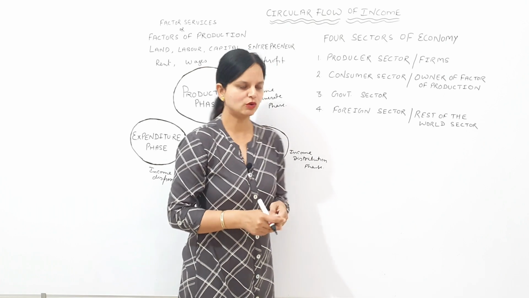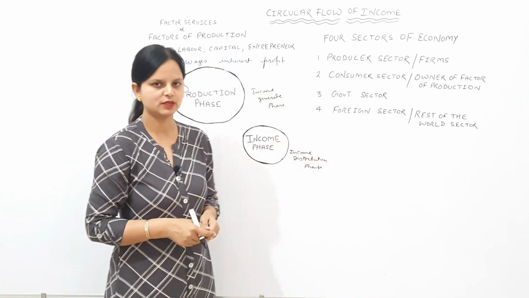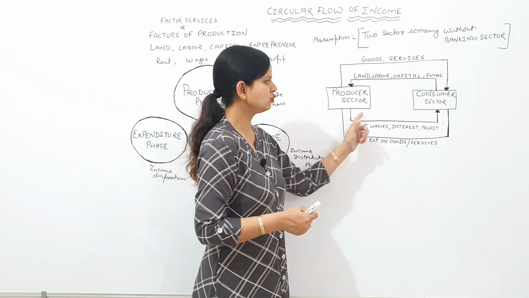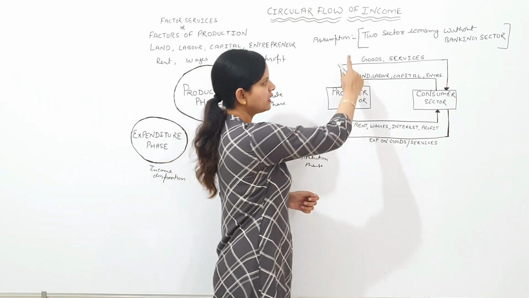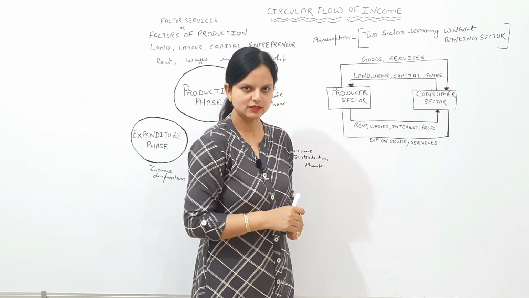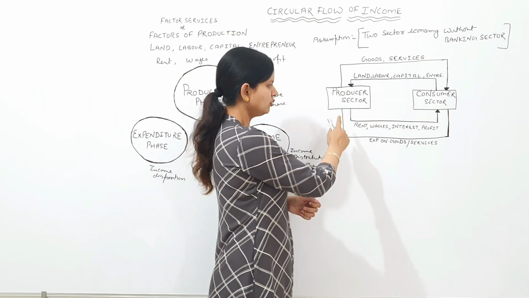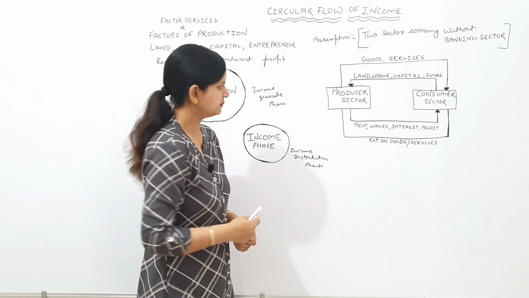Now we will study about circular flow of income in the two sector economy as per the CBSE guidelines. So students, here is an economy with two sectors, producer sector and consumer sector. We have assumed here that there are two sectors in the economy and there is no banking sector. So we understand the circular flow of income in a two sector model economy.